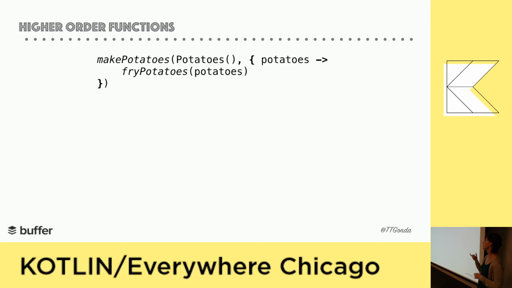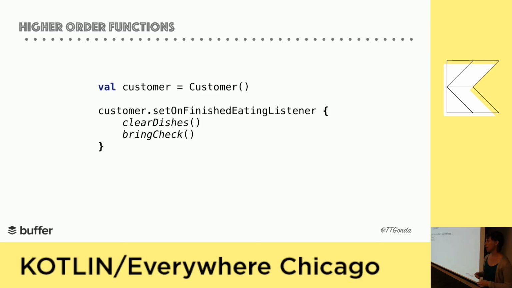We could pass in an abstract object with a single method that contains all of this, but we can take the cleaner approach of passing in this lambda. So here we're setting our finished eating listener, and with it we're able to wait until the customer is done eating before performing these actions, because it would be kind of weird to do so beforehand. And those are all of the properties that we're going to cover now.